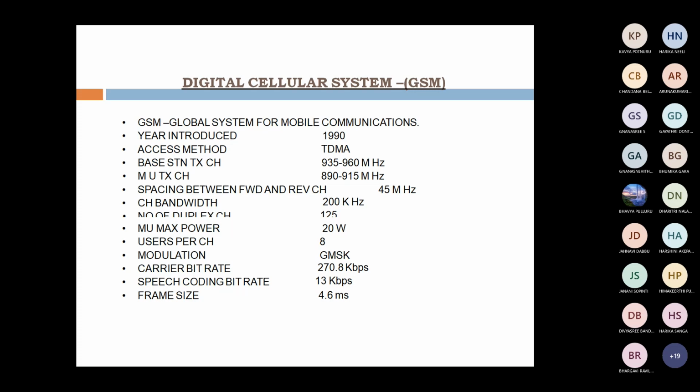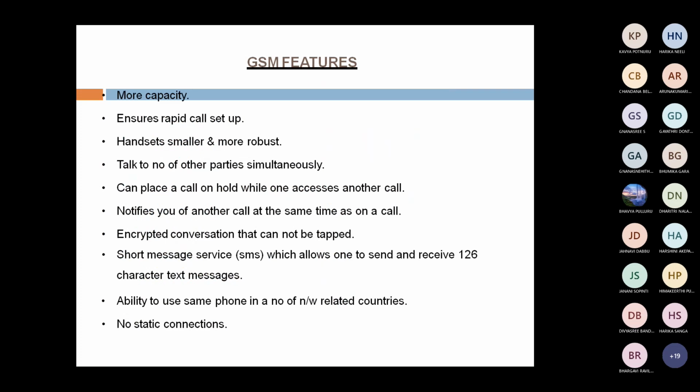And modulation is GMSK. And carrier bitrate is 270.8 kbps. And speech coding bitrate is 13 kbps. And frame size is 4.6 milliseconds. These are some of the features of GSM.